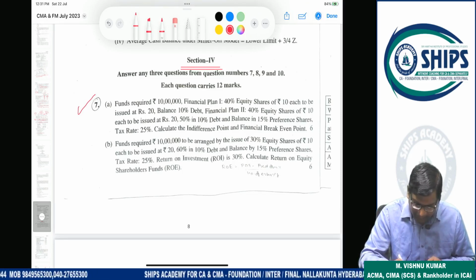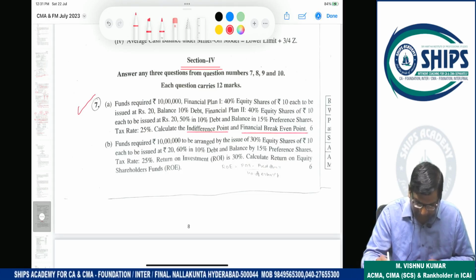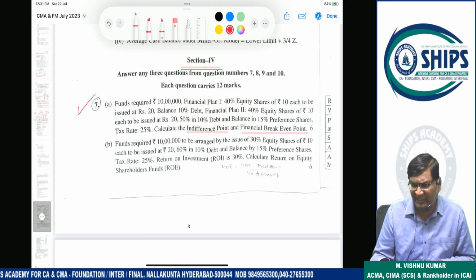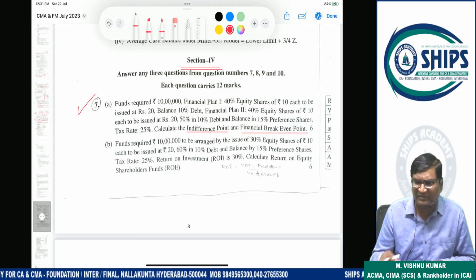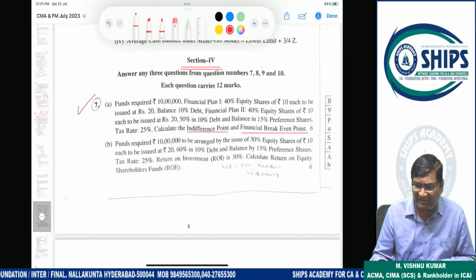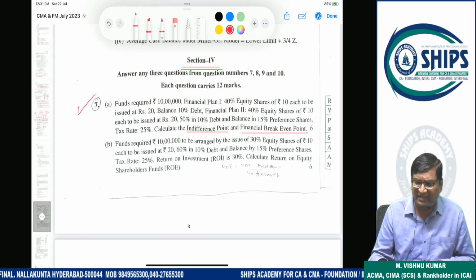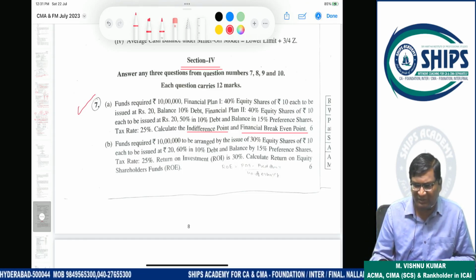In first plan, debenture interest is 10%. In second plan also 10% interest. In second plan, preference share dividend percentage is 15. You have to calculate indifference point and financial break-even point. Indifference point means what? Indifference point means it is a point where one EBIT level will come. According to that EBIT, if you calculate EPS, you will get same EPS in both situations.